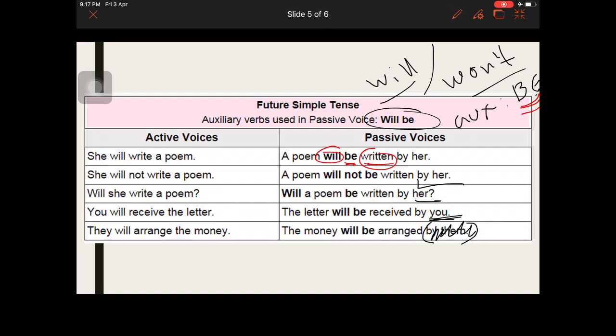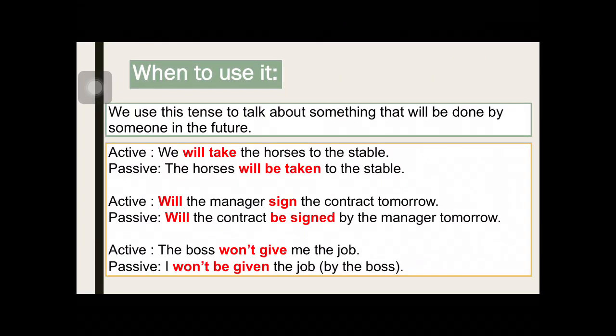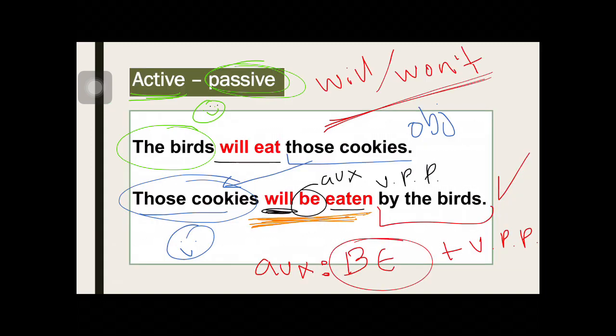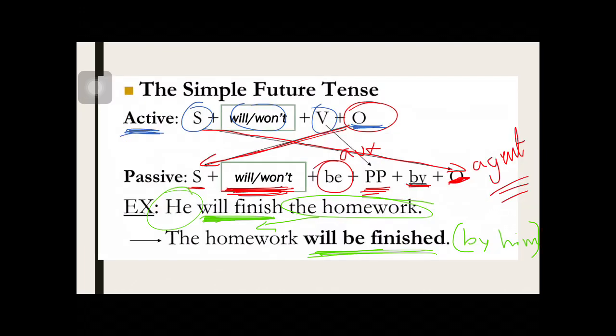Okay. So once again, guys, if you understood the present simple passive, the past simple passive, the present perfect passive, I can tell you guys that future won't be a problem for you. So one more time, keep in mind that we use it to talk about something that will be done by someone in the future. Remember that we use will or won't. We need an auxiliary verb, and in this case be, followed by a verb in past participle, and basically that is it, guys.